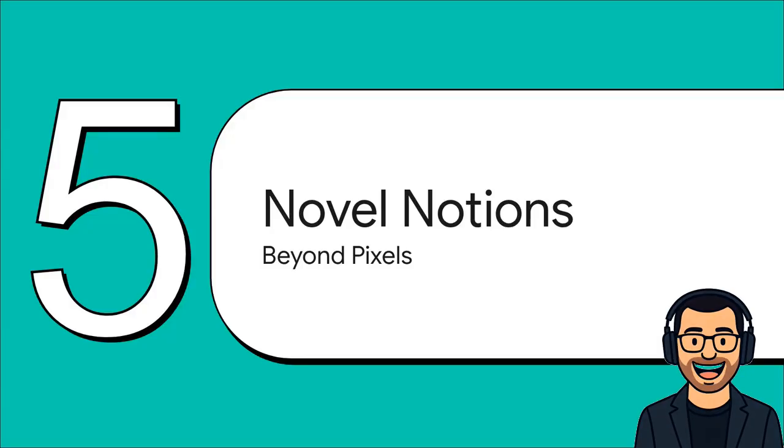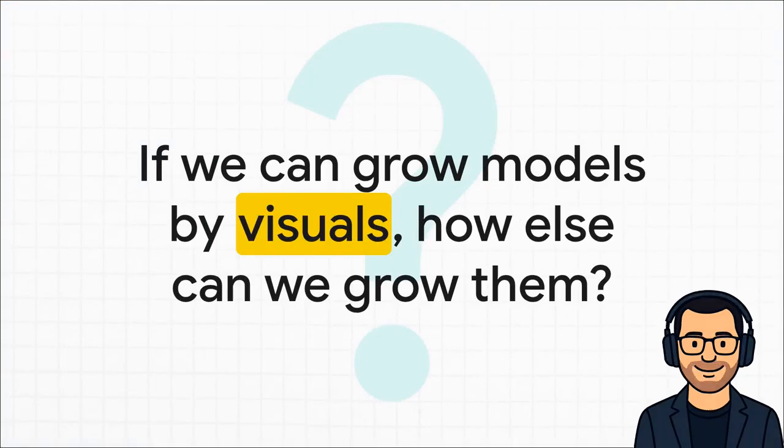And this, for me, brings us to the most exciting part. Because when a paper introduces a core idea this powerful, this simple idea of learn the easy stuff first, then add complexity, you just have to ask, where else can we use that? Right. So the core insight here was growing the model along this axis of visual resolution, from blurry to sharp, from coarse to fine. But that just opens up a fascinating question, doesn't it? What other axes of complexity could we grow an AI model along?